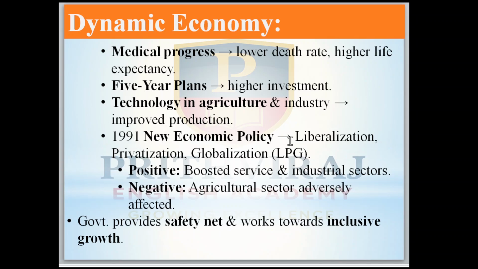In 1991 the new economic policy brought liberalization, privatization and globalization. Before 1991 there was no foreign trade and no privatization; all the factories and industries were public. After 1991 private people were allowed to enter production.